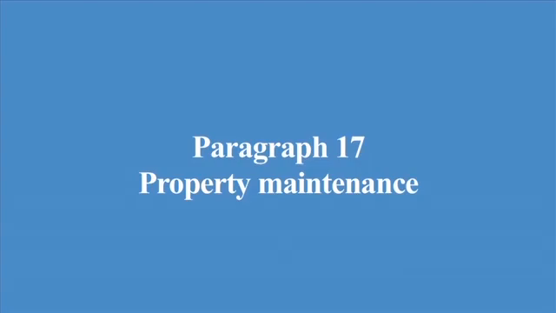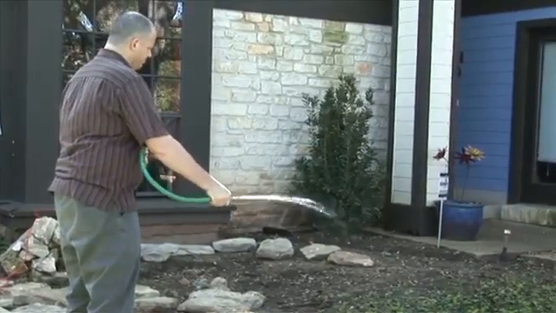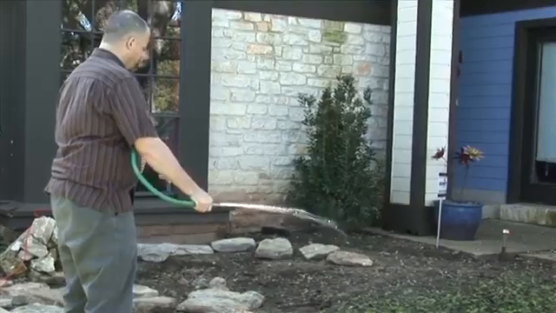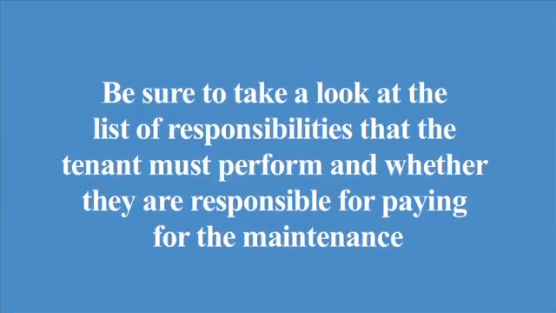Paragraph 17, property maintenance. This paragraph explains the tenant's responsibilities in maintaining the property. Maintenance of the property will extend to yard maintenance and to pool or spa maintenance, if there is a pool or spa. Be sure to take a look at the list of responsibilities that the tenant must perform and whether they are responsible for paying for the maintenance. The specific responsibilities for any pool or spa are covered in a separate addendum, which is TAR Form 2010.